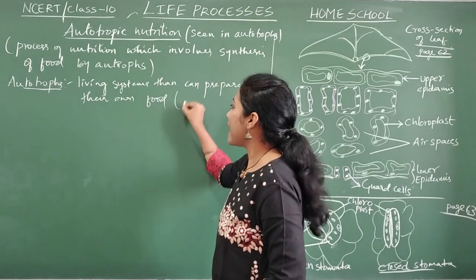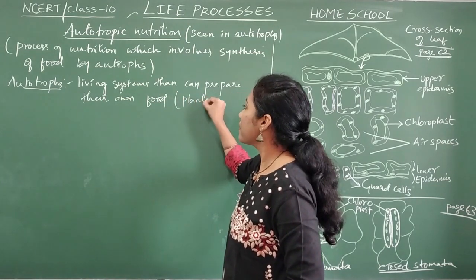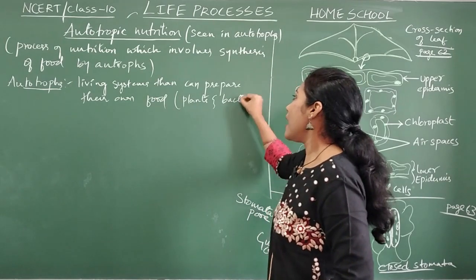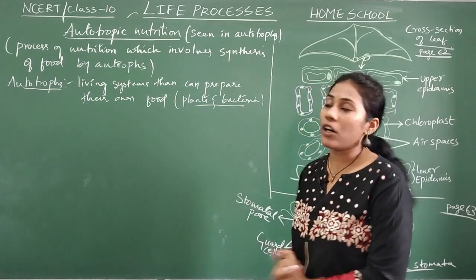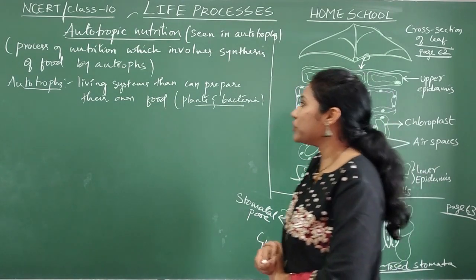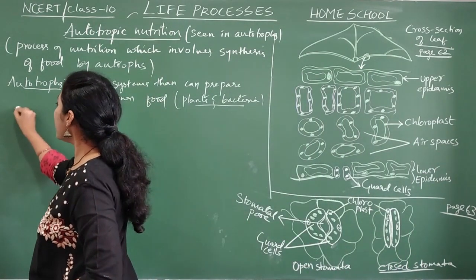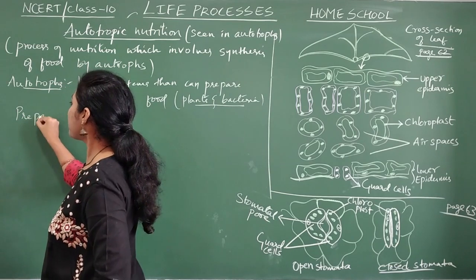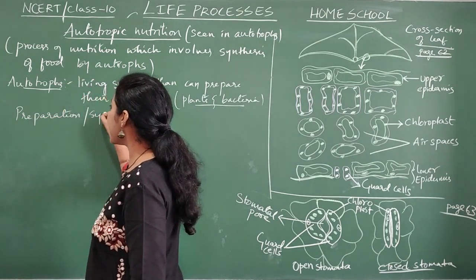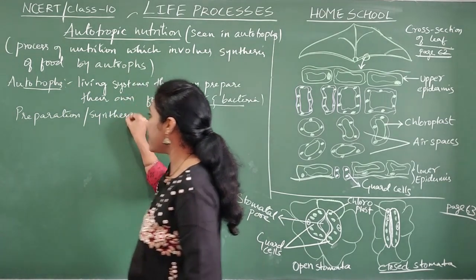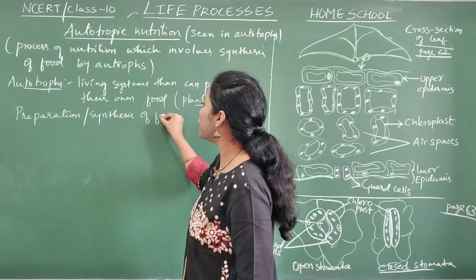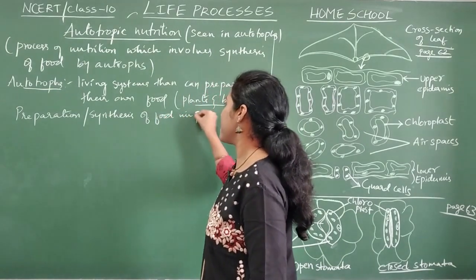Okay, so for example, plants and bacteria. Okay, so these are the two examples for autotrophs. Okay, and now we will try to discuss the preparation of food. Preparation, or we can also call it synthesis, in the sense of preparing. Okay, synthesis of food in plants.